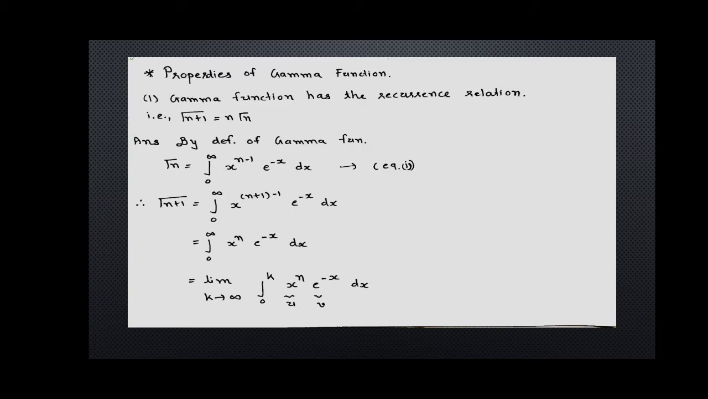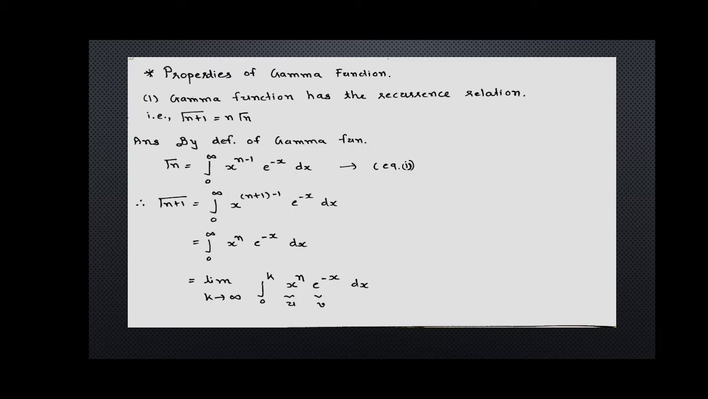Let's see the properties of gamma function. First property is gamma function has the recurrence relation. The recurrence relation means gamma n plus 1 is equal to n gamma n. The proof is, by the definition of gamma function, we have gamma n is equal to integration from 0 to infinite x raised to n minus 1 into e raised to minus x dx.